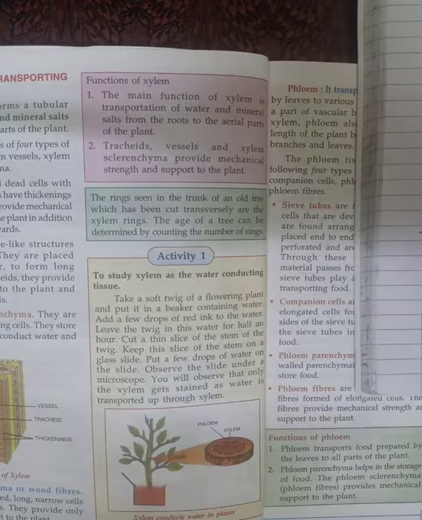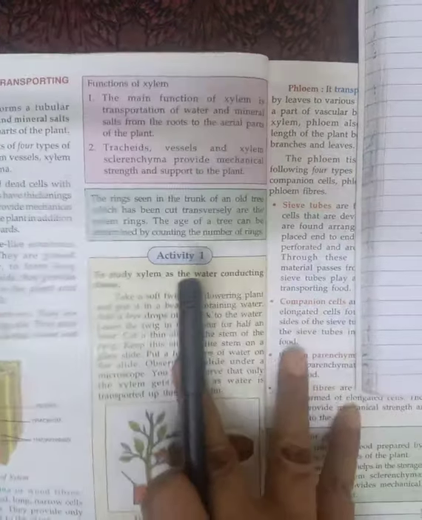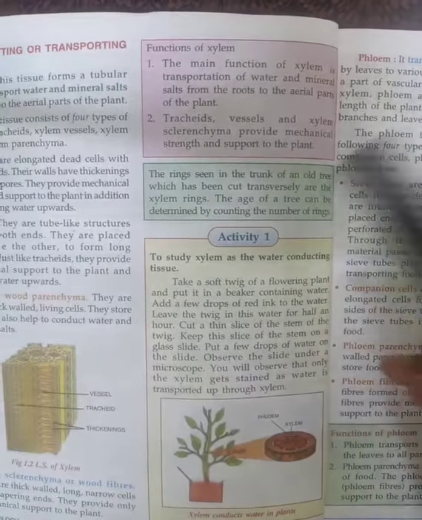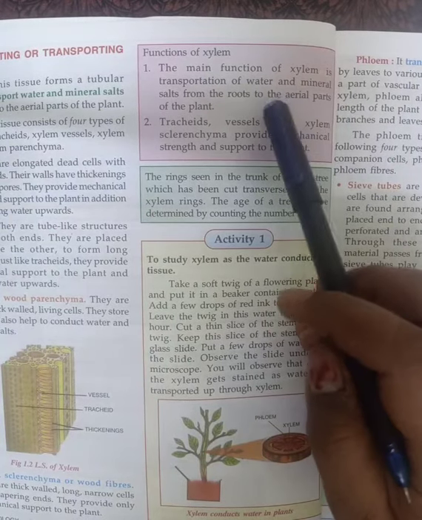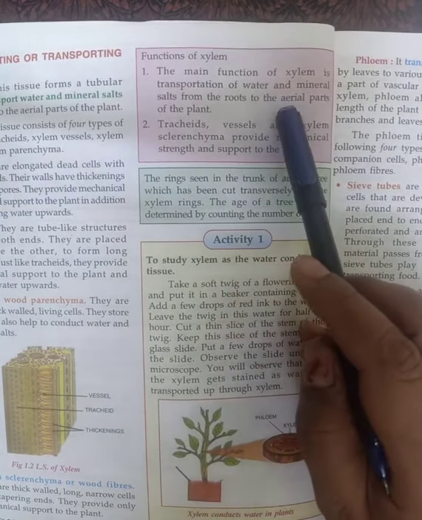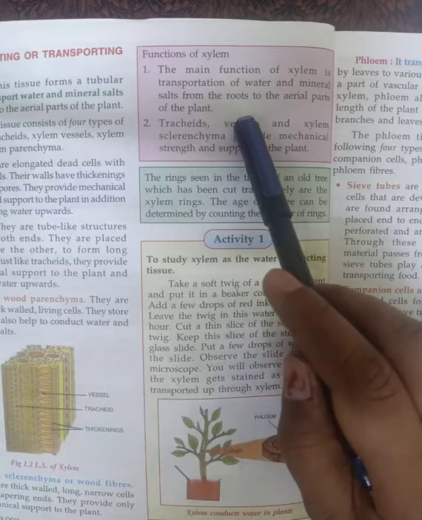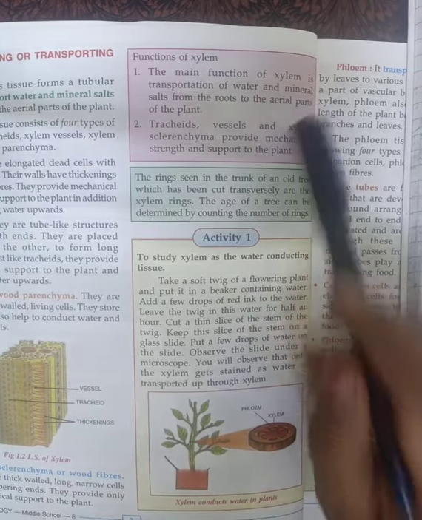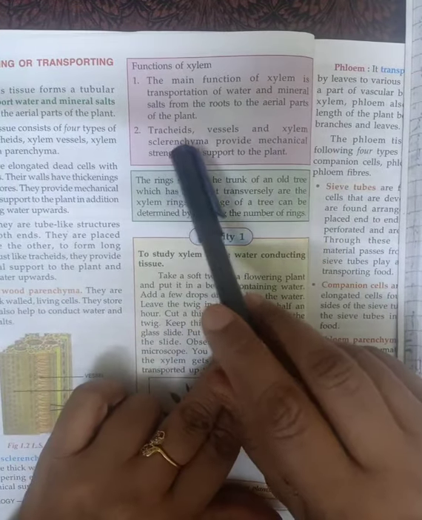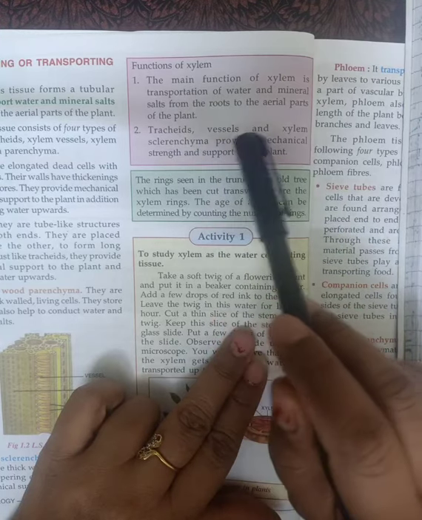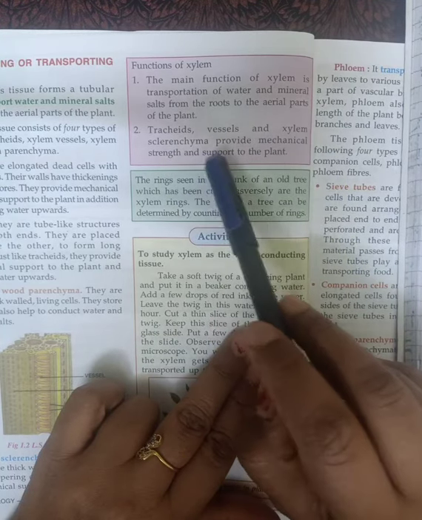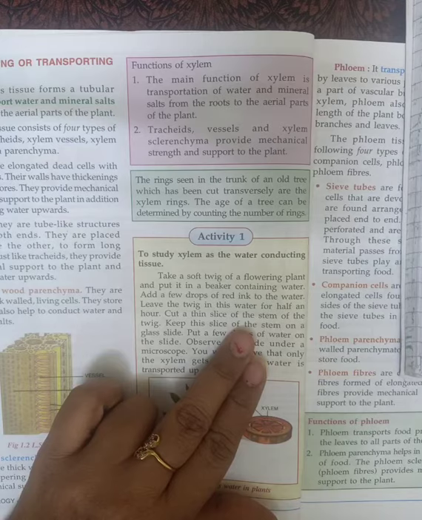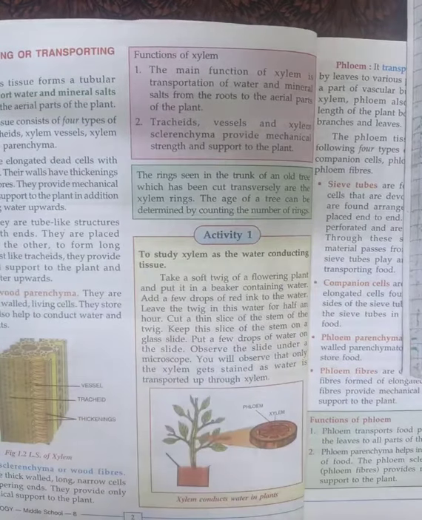Now, what is the function of xylem? If we simply study the function of xylem, xylem helps in the transportation of water and mineral salt from the roots to other aerial parts of the plant. Tracheids, vessels, and xylem sclerenchyma provide mechanical strength and support to the plant. So these are the two main functions of xylem.